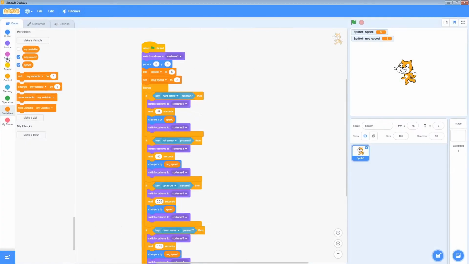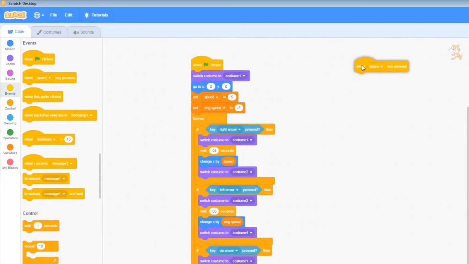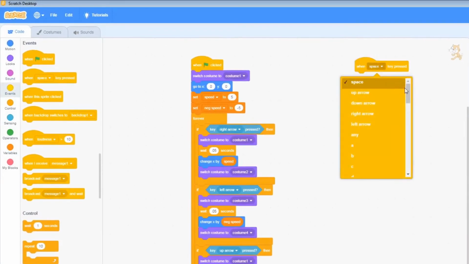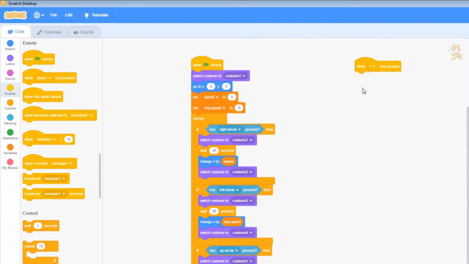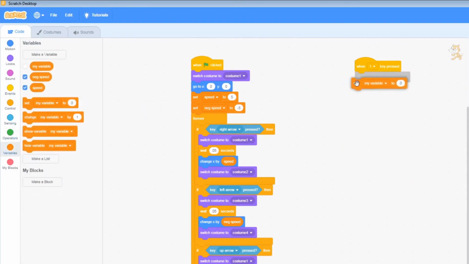So back over here, we have when space is pressed. We're going to change that to be 1. You can't actually type in there. You have to actually go down and find the one that you want. And we're going to do 2 variables. We're going to grab out 2 of those.